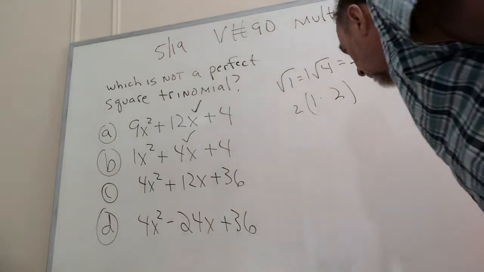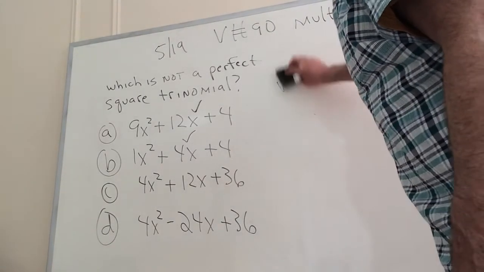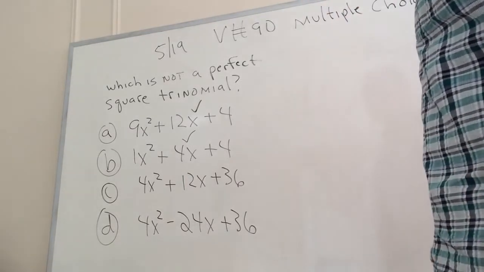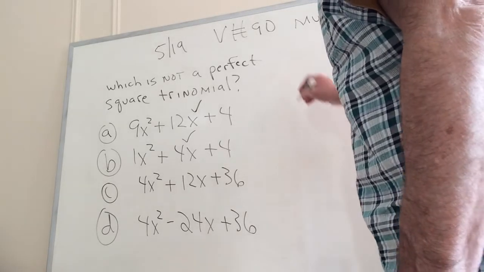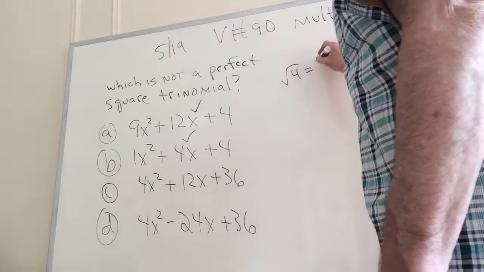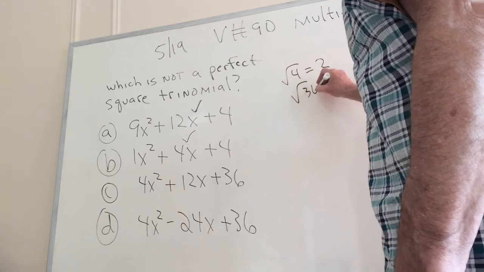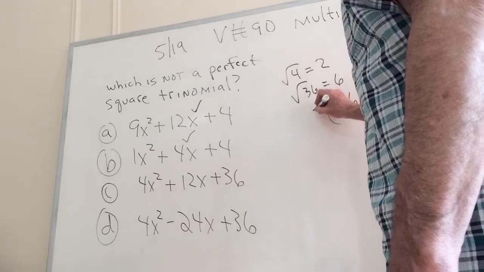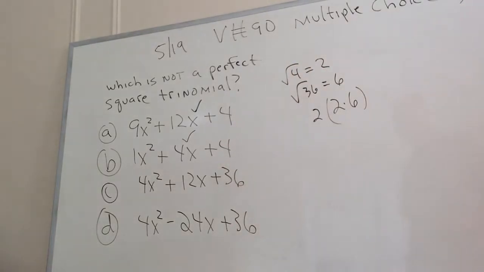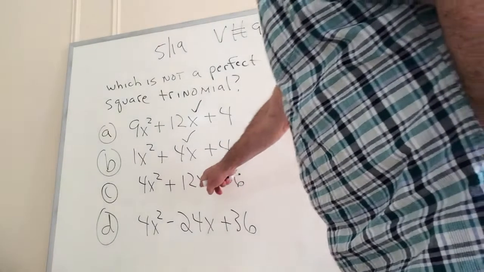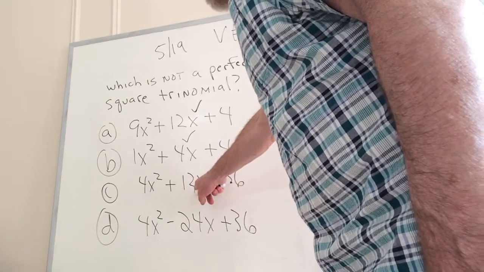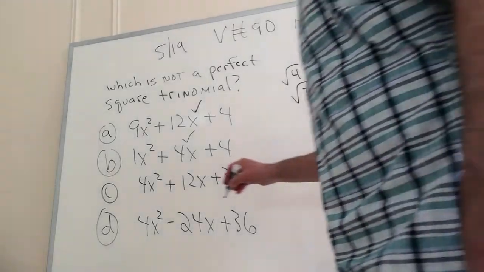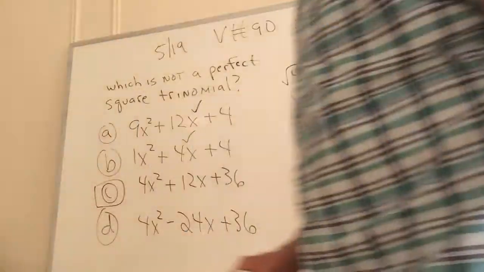And now we go to C, working the same way, checking our understanding, because the concepts are very important. The square root of 4 is 2, and the square root of 36 is 6. So 2 times 6, and of course we have to double that. Oh my God, we found a mistake. To be a perfect square trinomial, this would have to be 24x. So this is the correct answer. Sorry to block your view there.